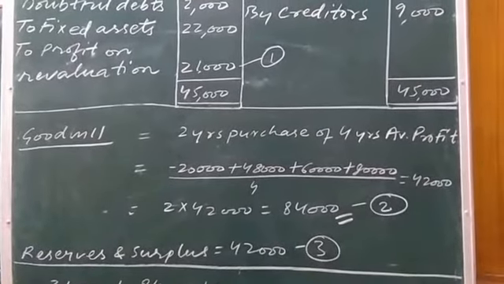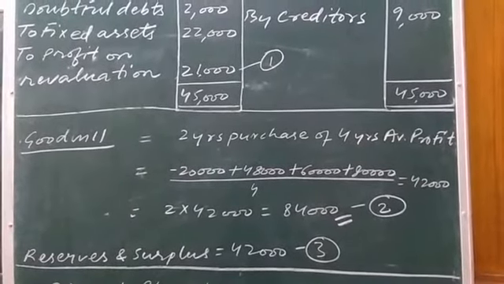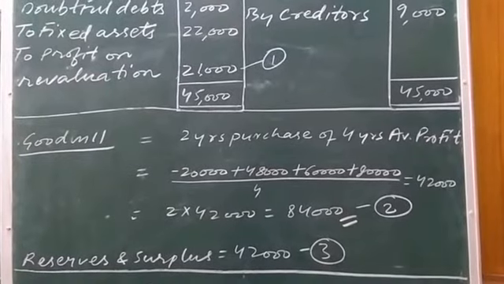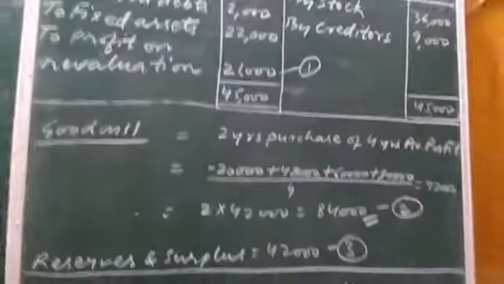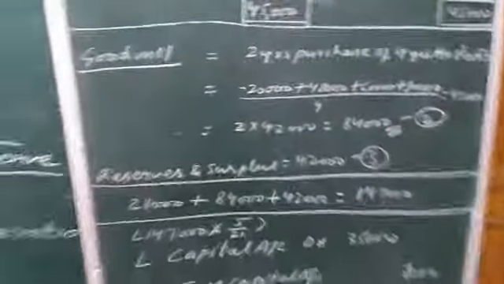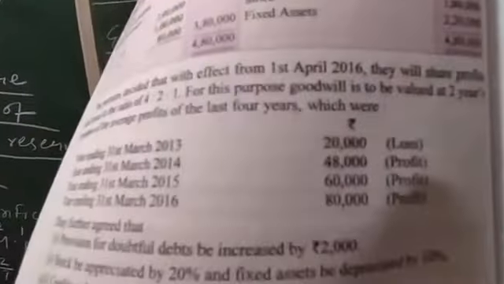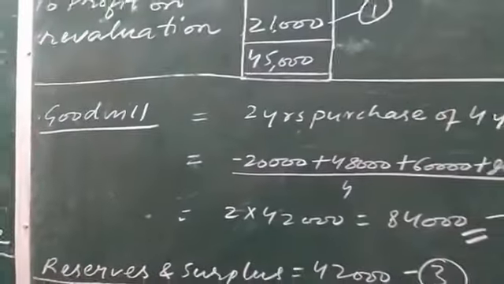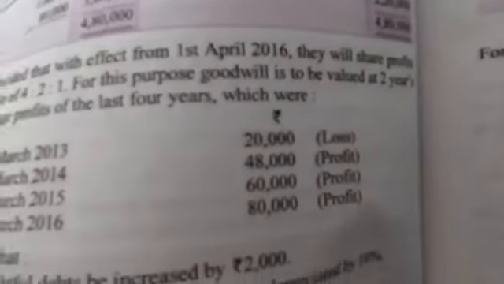We need to calculate goodwill at 2 years purchase of 4 years average profit. 4 years profit given in the question is, just see, 20,000 rupees loss, means it will be shown as a negative figure, 48,000 rupees, 60,000 and 80,000. These were the profit or losses of the 4 years.